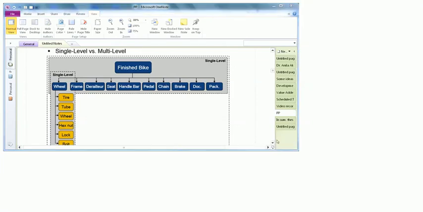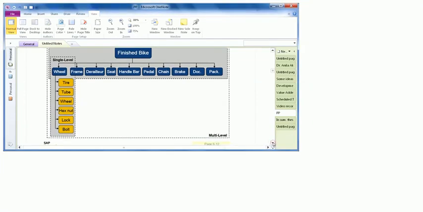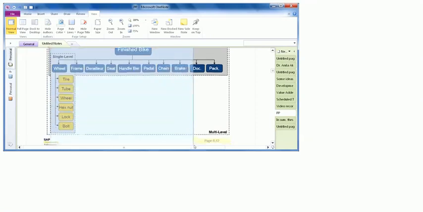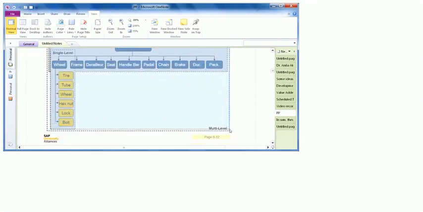we can easily see that there is a bill of material inside a single component of the bill of material. So there are two levels. The first level is that we have the finished bike, in which these are the basic components required, and one of the components has another bill of material for which all the constituents are shown here. So you can see that if we take all these together, then we can say that this is a multi-level bill of material.